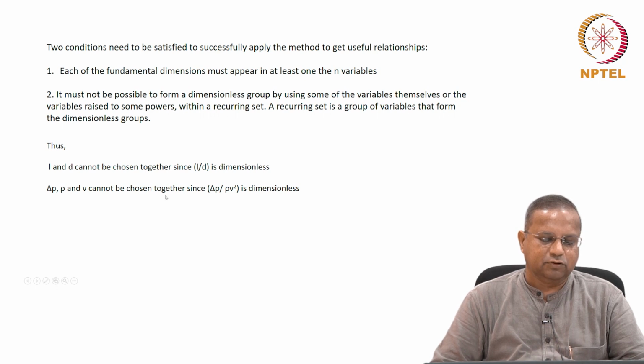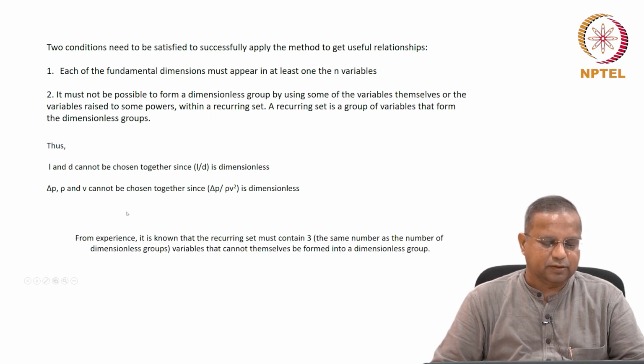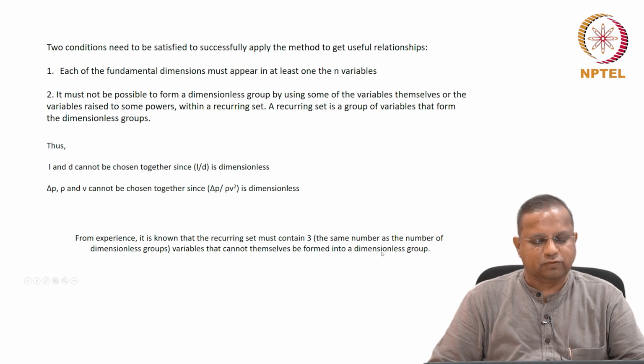So if you leave out these, and if you draw on the experience of others, it is known that the recurring set must contain 3 variables, the same number as the dimensionless groups, that cannot themselves be formed into a dimensionless group.